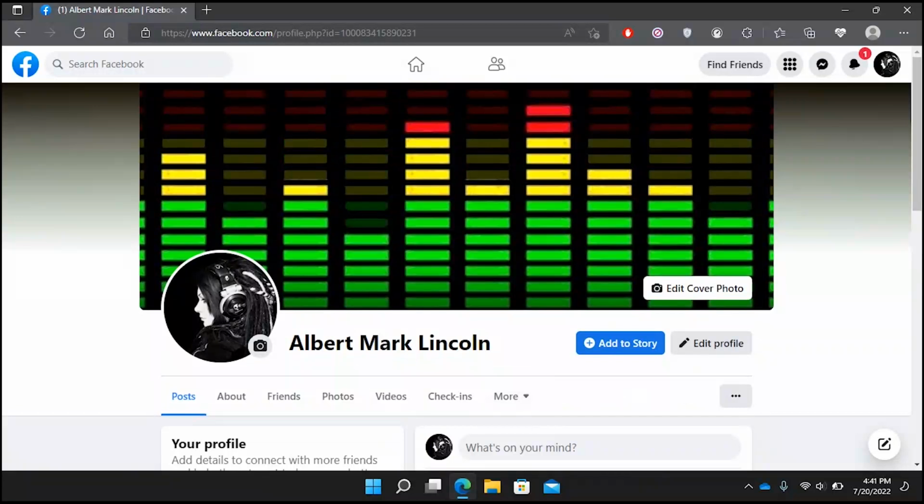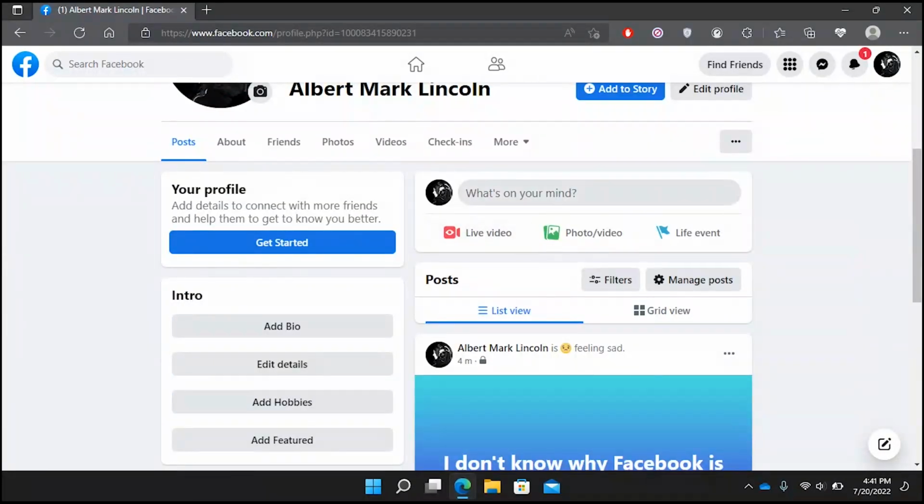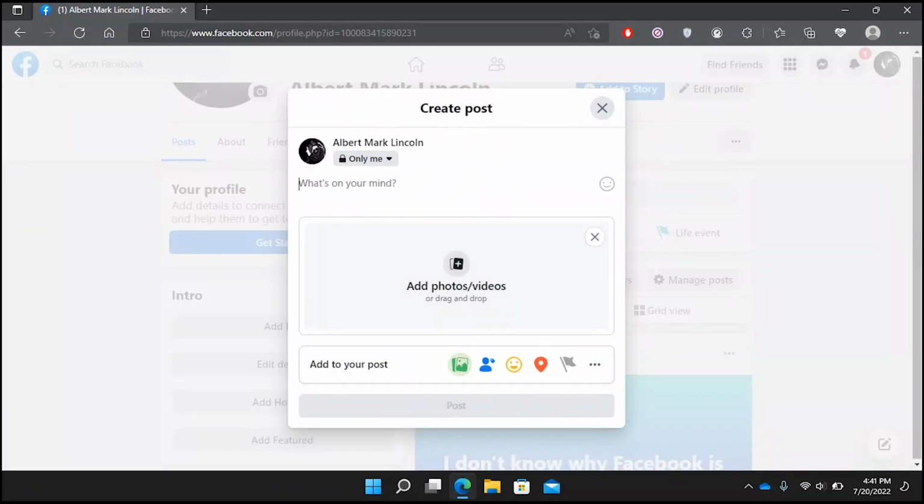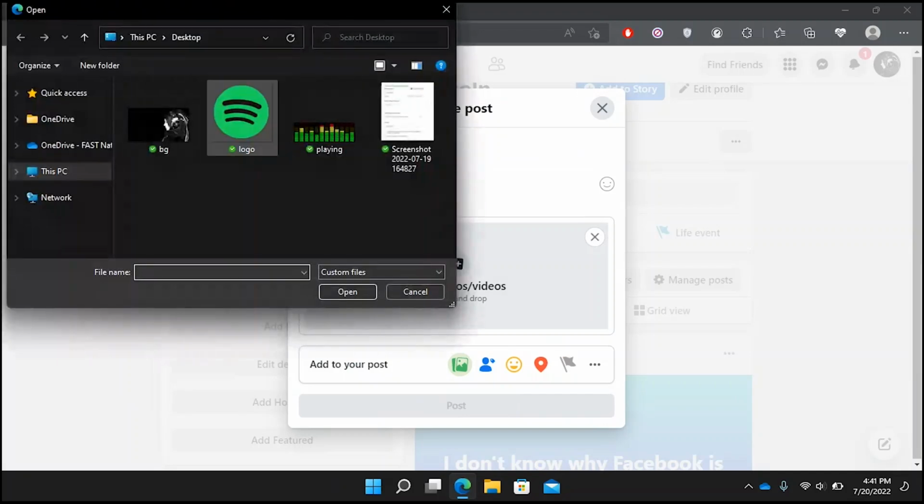So as you can see, you can also do a post like that, but I don't know why the post is not happening. Let's see one more time if I can make a post here.